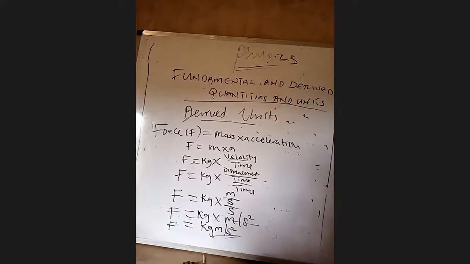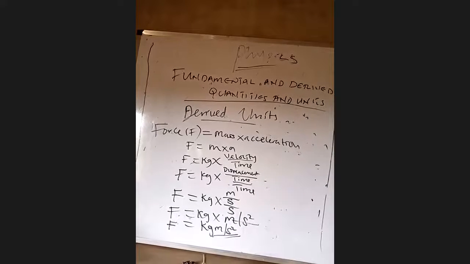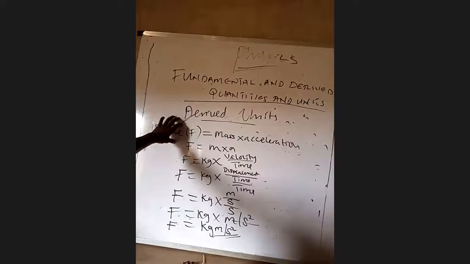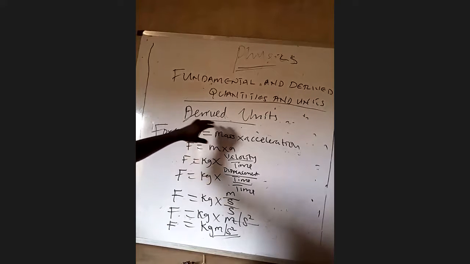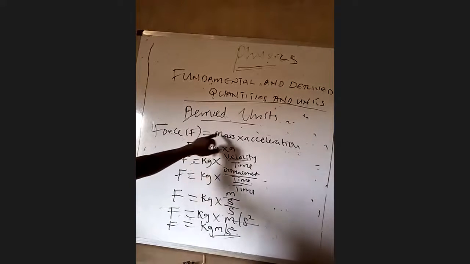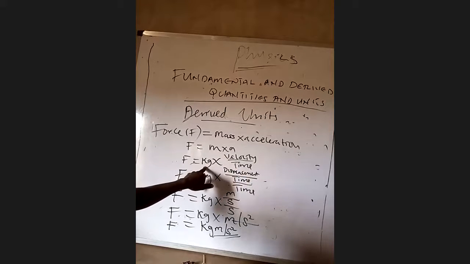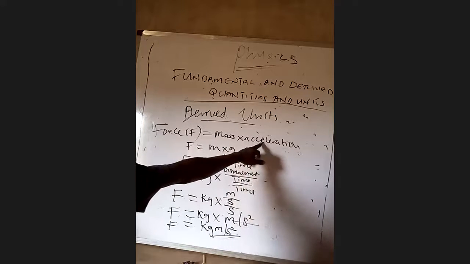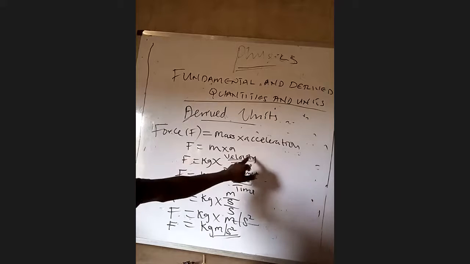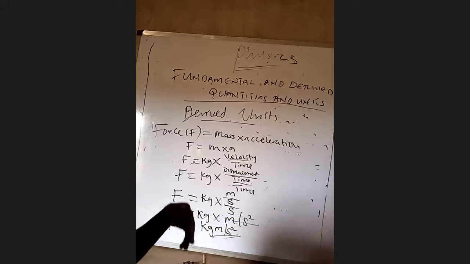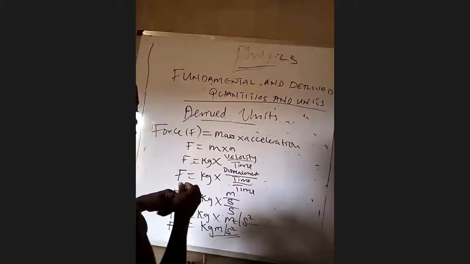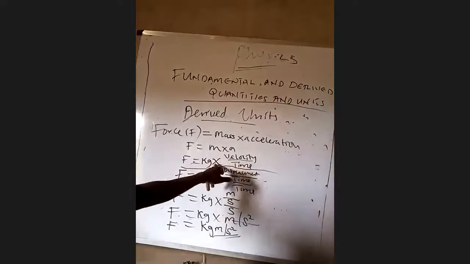I can re-explain so those who don't understand can get a clear understanding of it. We are trying to explain force as a physical quantity. I want to get the derived unit of force. The formula for calculating force is mass times acceleration. The fundamental unit of mass is kilogram, times acceleration. The formula for calculating acceleration is velocity all over time. That was how we arrived at this: kg times velocity over time.